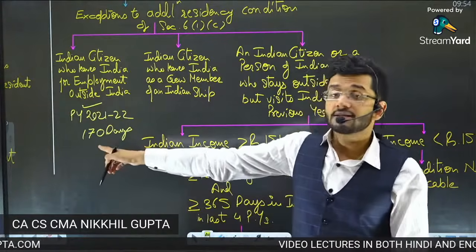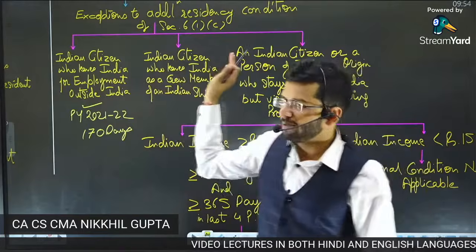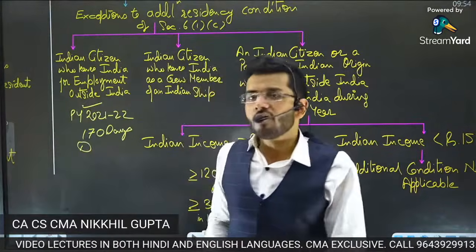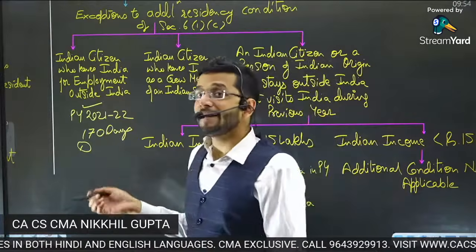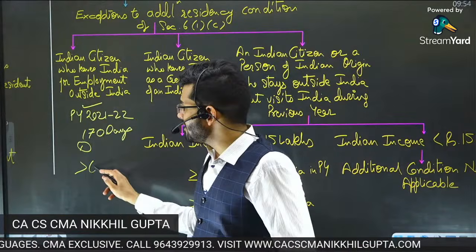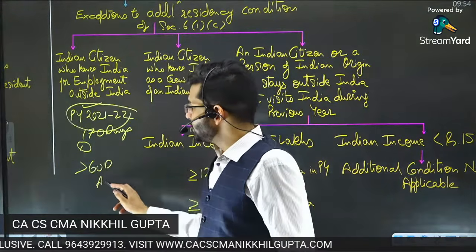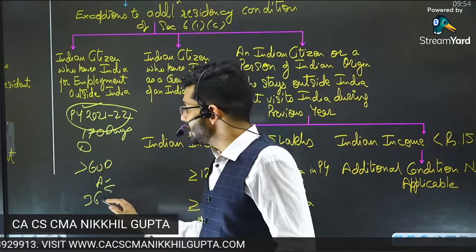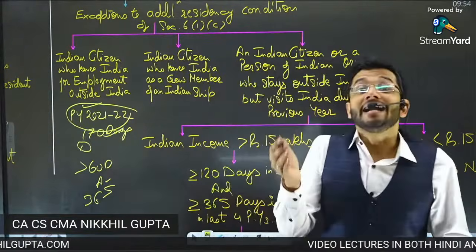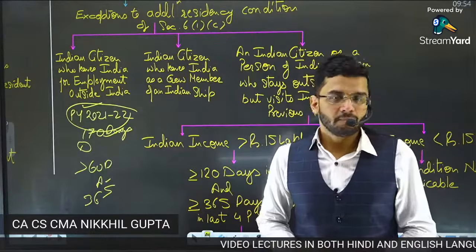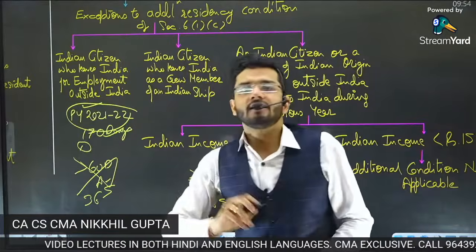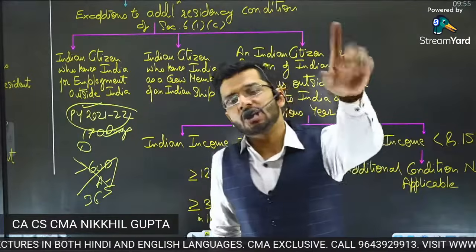Now, guys, in this particular situation, ideally, if I forget about the exceptions, first I should see the base rule 1, which is of 182 days. Then I will see the base rule 2, which says that if you are in India for more than 60 days in the previous year, and you were in India for 365 days in the last 4 previous years, then you become a resident of India. Ideally, I should have seen this. But guys, in these genuine cases, I will not see the additional condition. I will only see the condition number 1.